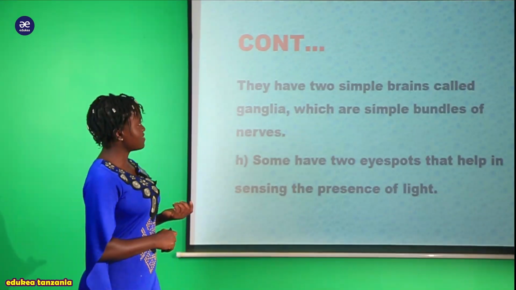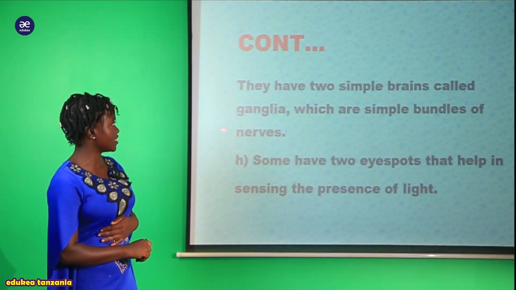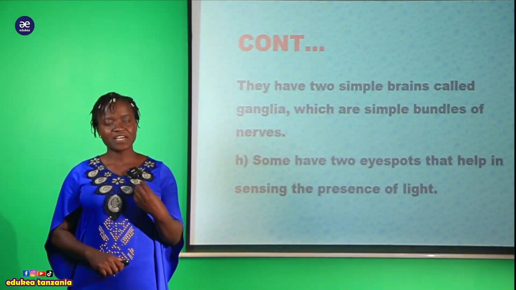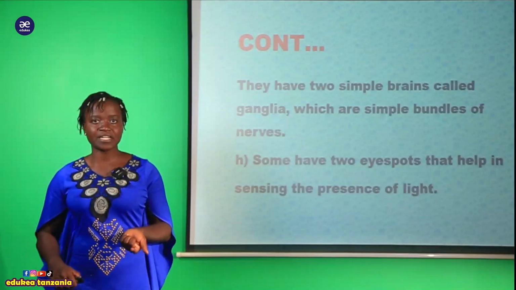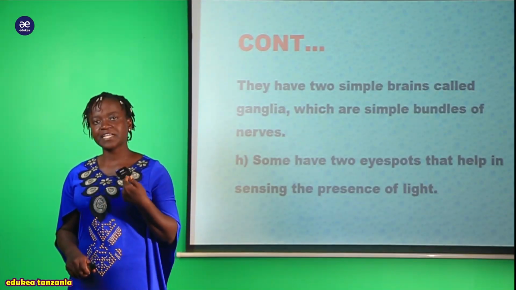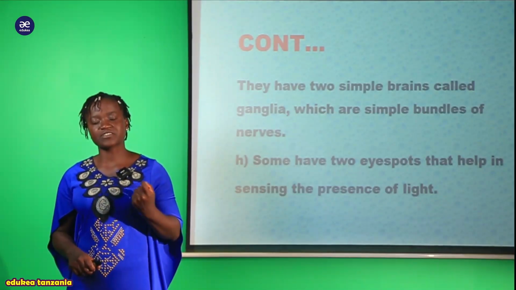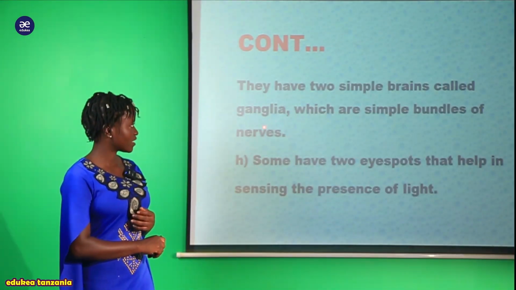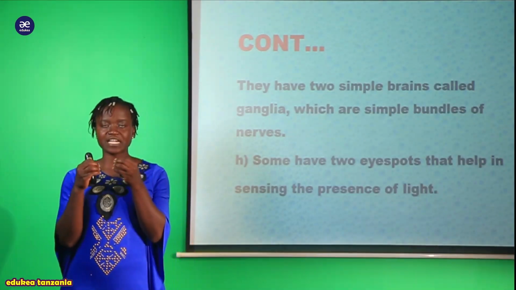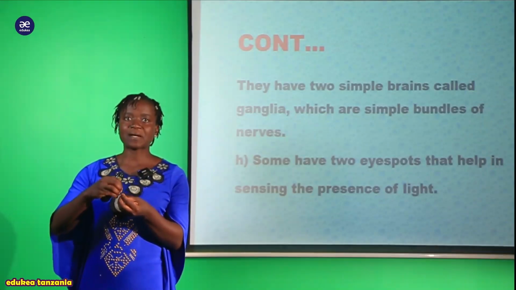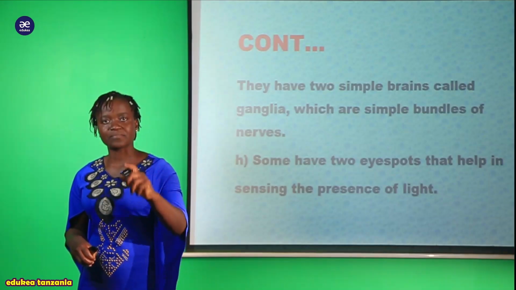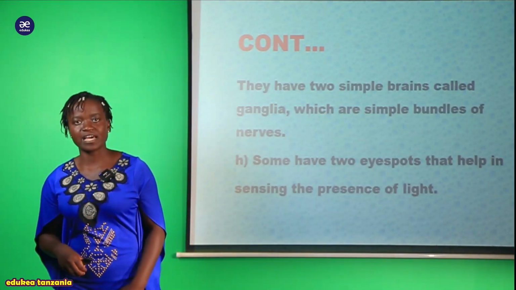And also we have seen that they have two simple brains called ganglia, which are simple bundles of nerves. What does that mean? Tunasema kwamba pia hawa organism they have a simple brain, structure yake ya brain inaitwa ganglia. And this ganglia, which is a simple band of nerves, kwa maana concentration of different kinds of nerves zikiwa sehemu moja, ndipo inatengeneza structure ya ganglia. That ganglia is the simple brain found in this phylum Platyhelminthes.